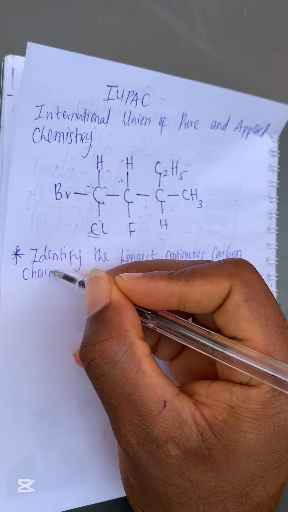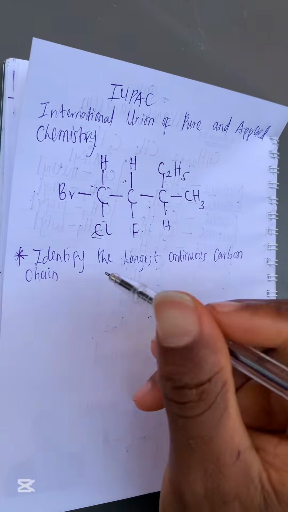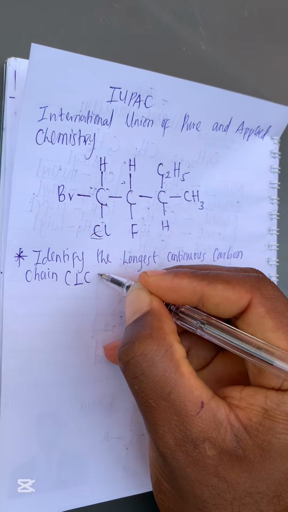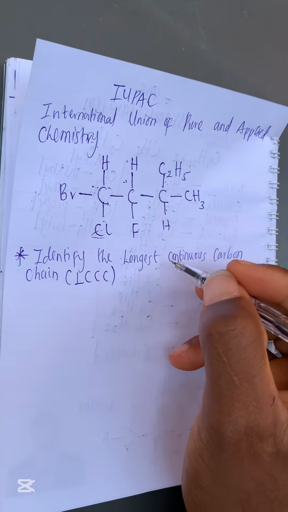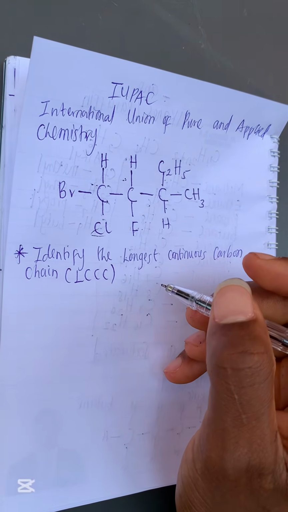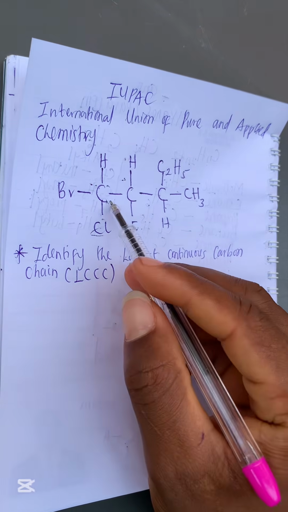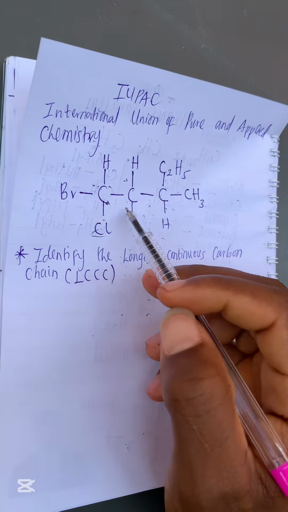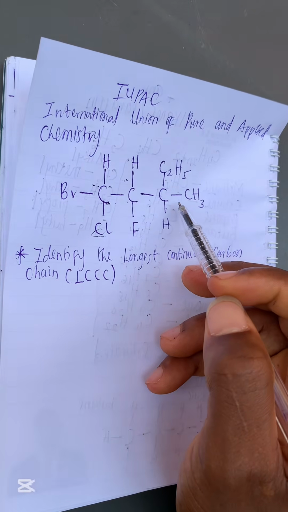After you know the functional group, to name an alkane, the next thing is to identify the longest continuous carbon chain. I call it the LCCC, the longest continuous carbon chain. And what does that mean? It means that carbon bonding to carbon in the chain, which one is the longest? If carbon is bonding to carbon, what is the longest?